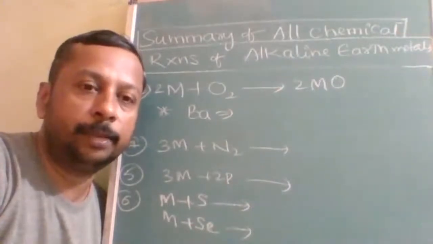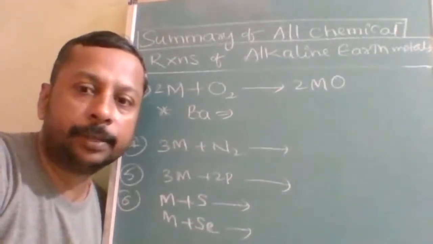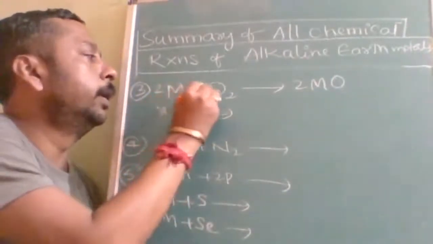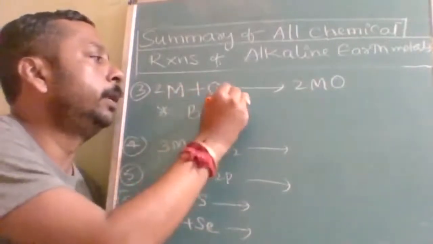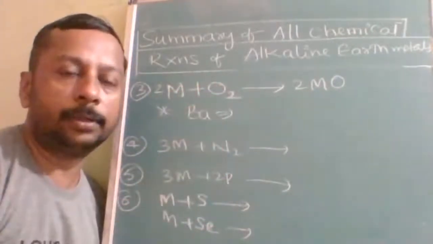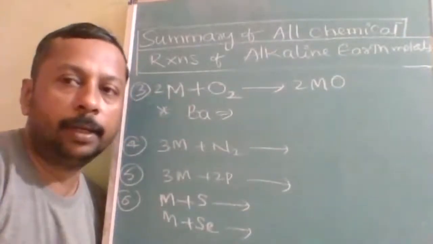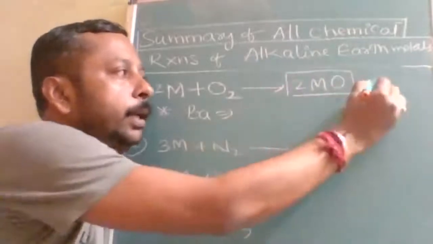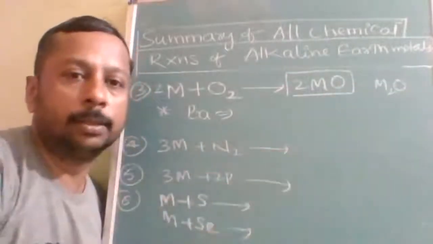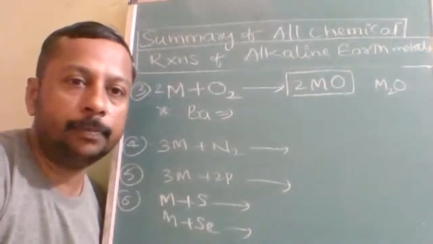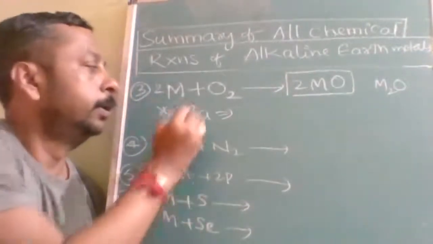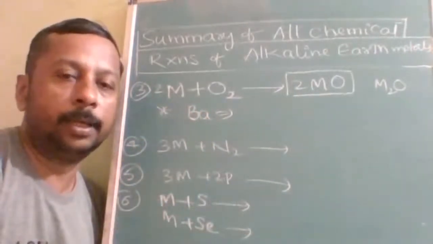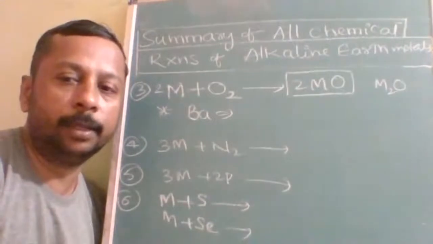Here also it is a similar thing, but the elements and some products change. When an alkaline earth metal is treated with a limited amount of oxygen, it forms metal oxide, though there it was M2O because of the oxidation number. But here the peroxide formation is only with barium.